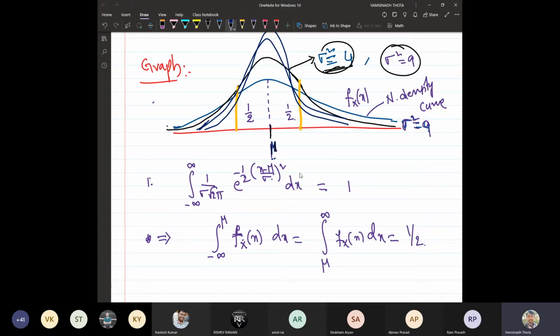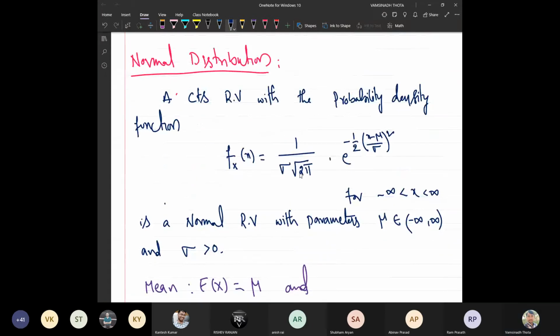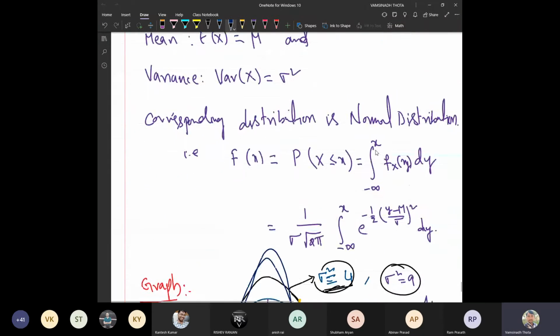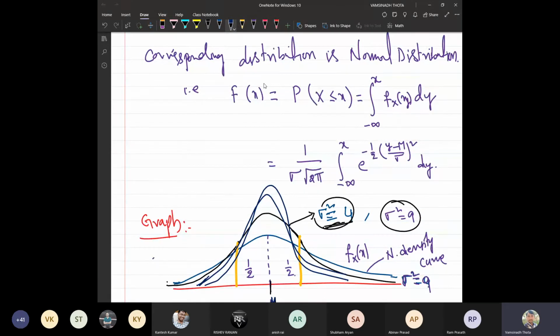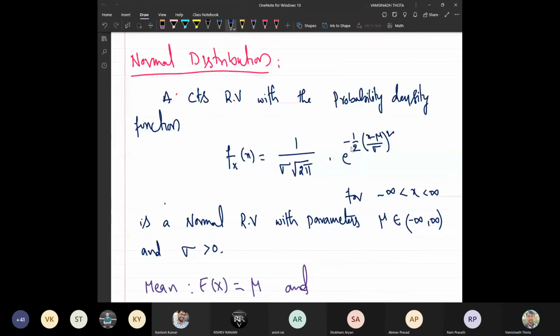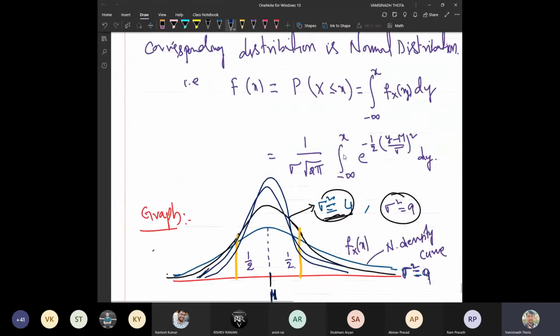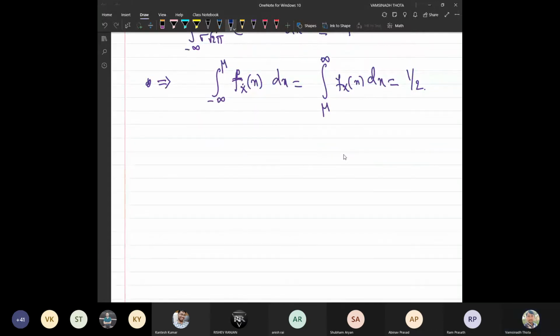Okay. Now here the difficult thing is, when we look at the probability density function itself, we feel that so many calculations might be required to solve any problem related to this, and that too with different parameters mu and sigma. Whenever you would like to evaluate the cumulative distribution function, you may need to do a lot of calculations. But there is something with the help of which we can make it easier.